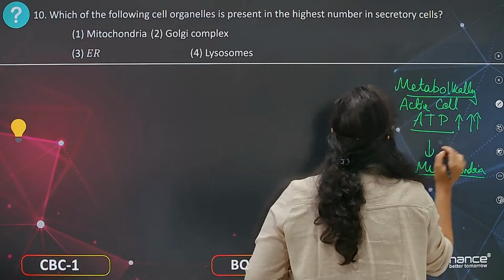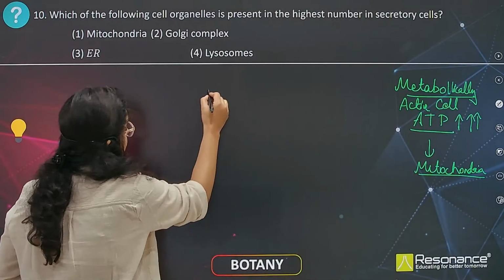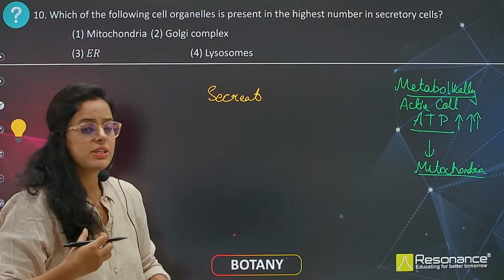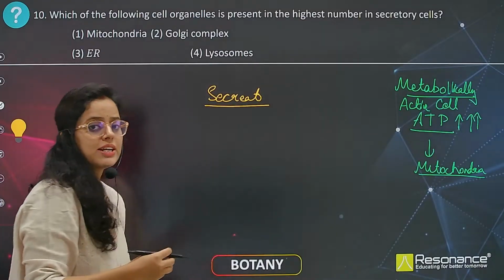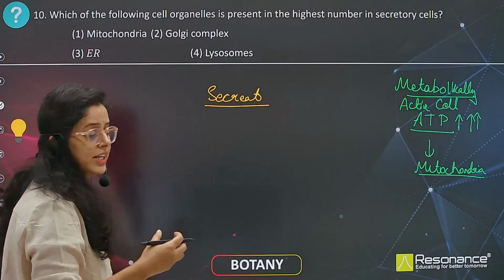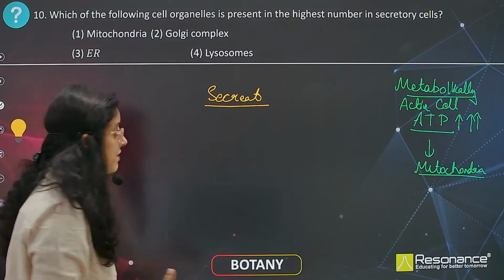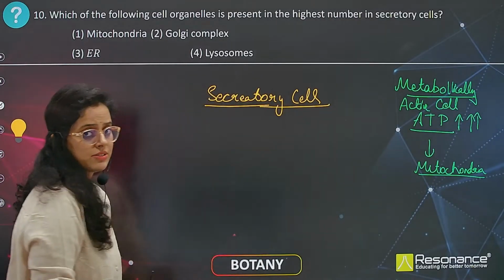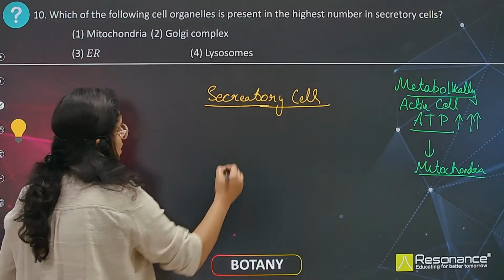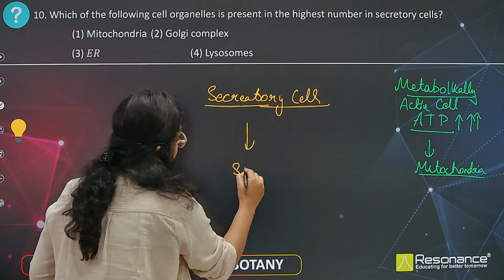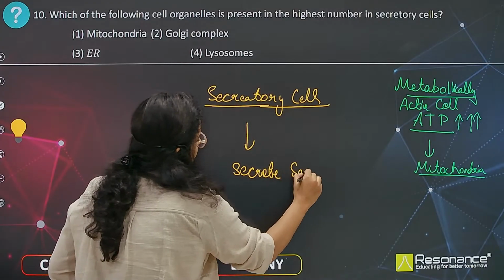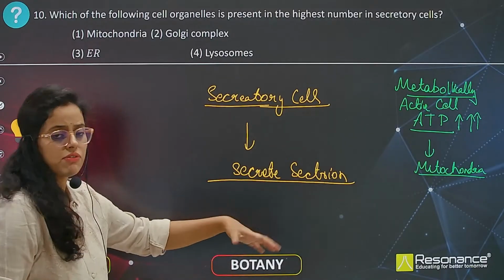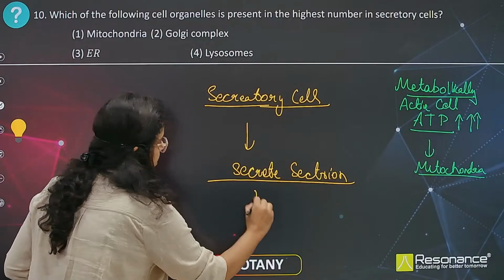Now we are discussing secretory cells. The cells which secrete, like sweat gland cells secrete sweat, sebaceous glands secrete oils, and salivary glands secrete saliva. The glands consist of secretory cells. These secretory cells secrete different types of secretions. So which organelle is required more in number?